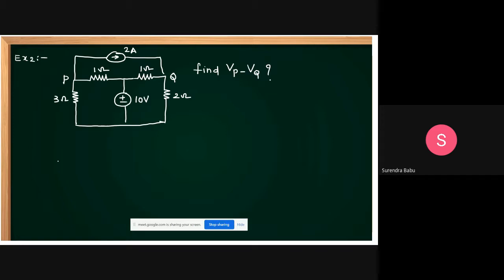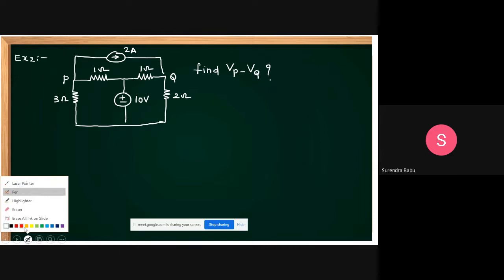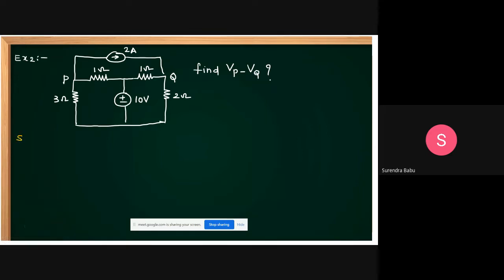It's very simple. Just applying nodal analysis, we can easily solve this problem. Let at this point the voltage be Vp, and at this point the voltage be Vq. Apply nodal analysis at P. What can you get, friends?